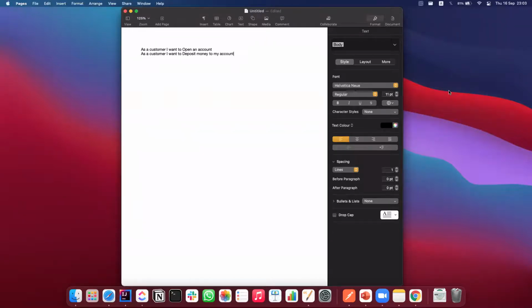Then, shall we try to write it mostly in a BDD approach, like the standard user story approach? And shall we write some of the acceptance tests here? I want to open an account. What is the acceptance criteria? You have to use given, when, then, and so on. Shall we try to write?